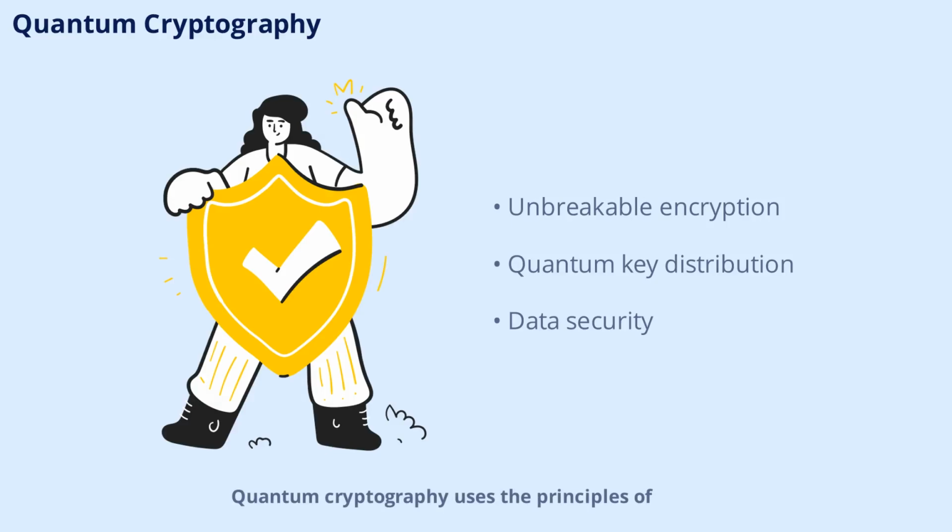Quantum cryptography uses the principles of quantum physics to create secure communication systems. Because quantum states can't be copied or measured without detection, this technology promises unbreakable encryption. We'll discuss how quantum cryptography works and why it's so important for data security.